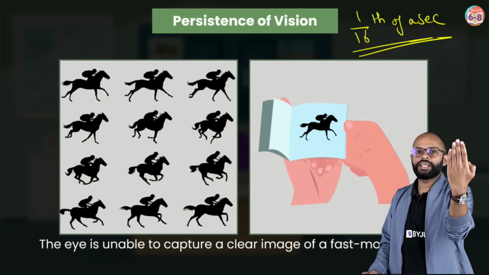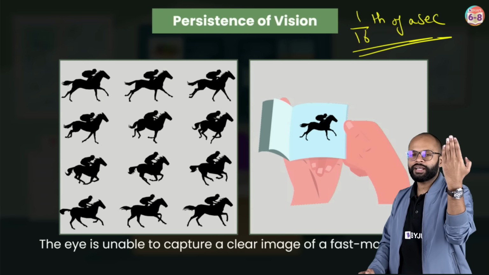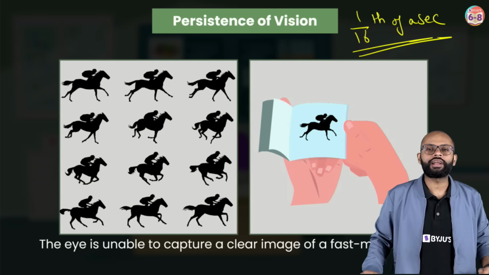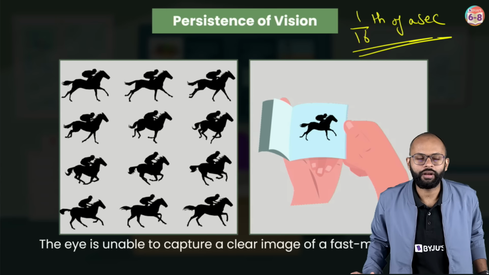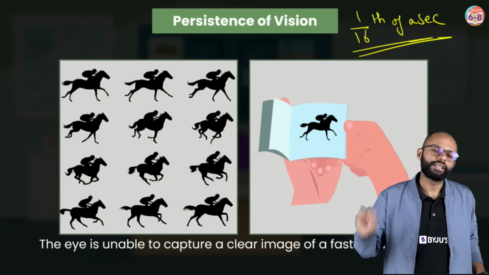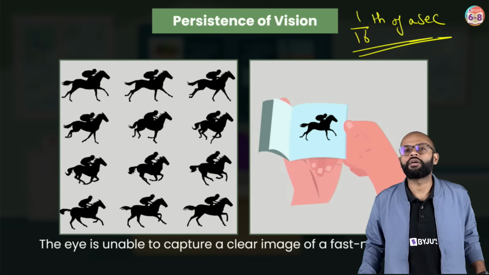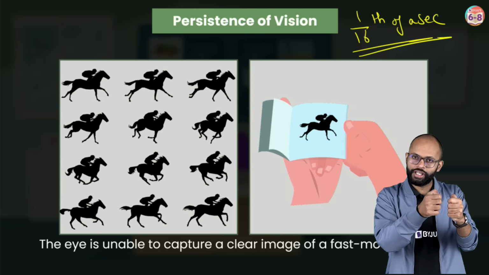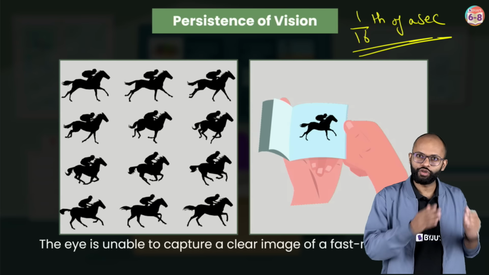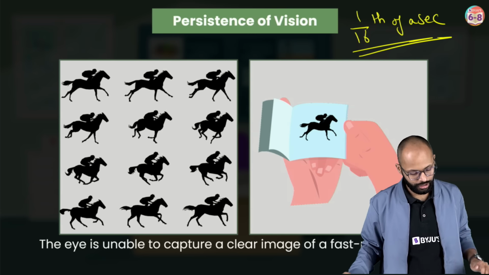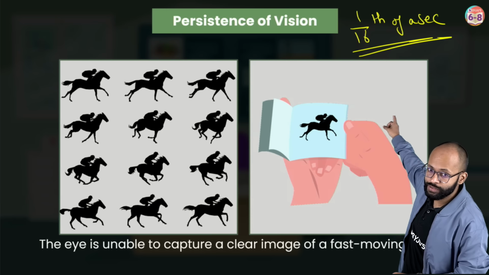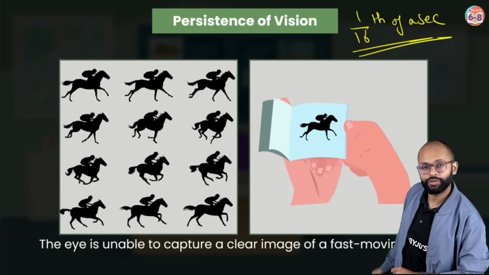So if this object goes away and comes back within 1/16th of a second, your eye won't be able to realize that something happened. Your eye will be like, everything is good. So this is called as persistence of vision. So if the image changes before 1/16th of a second, you feel like it is in continuous motion. All right, fine. So this is persistence of vision. This value is important, guys, because this value is given to you in the book.